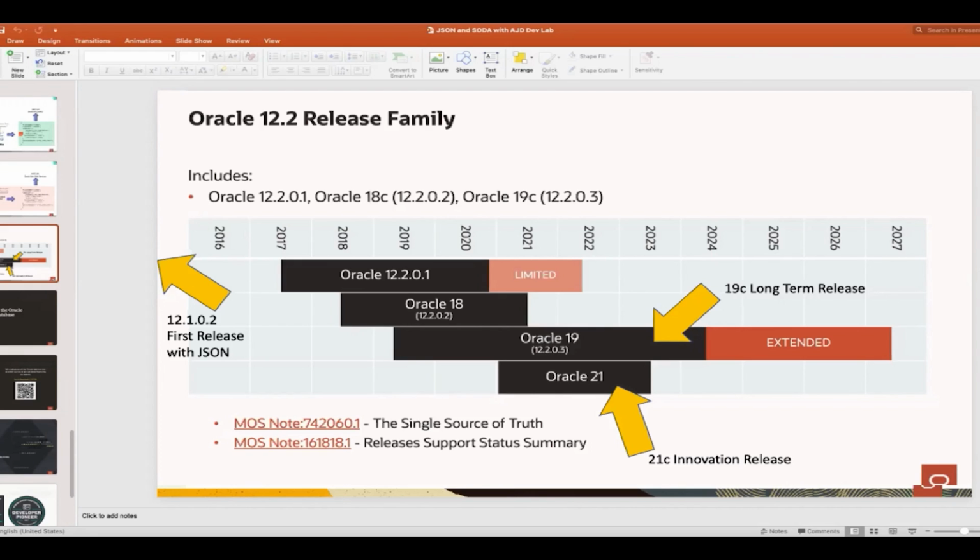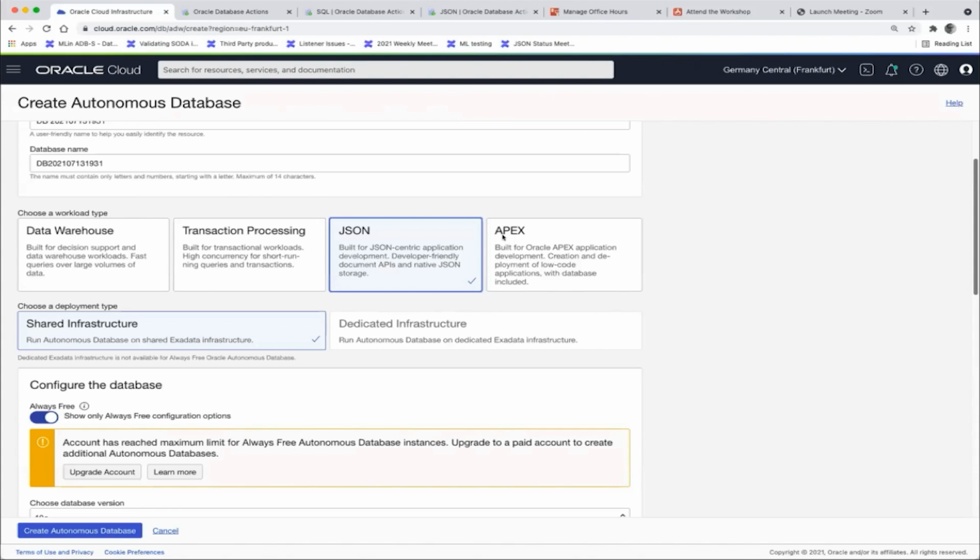Let me look at the chat here. Can we use JSON with RDBMS? Absolutely, yes. This is a question that was in the chat. What I have shown here, let me show this back just to make sure everyone understands it. Here, this is all the Oracle database, just different flavors. Data warehouse is more optimized for analytical queries, and transaction processing and JSON more for operational things, where you have concurrent inserts, updates, queries, etc.